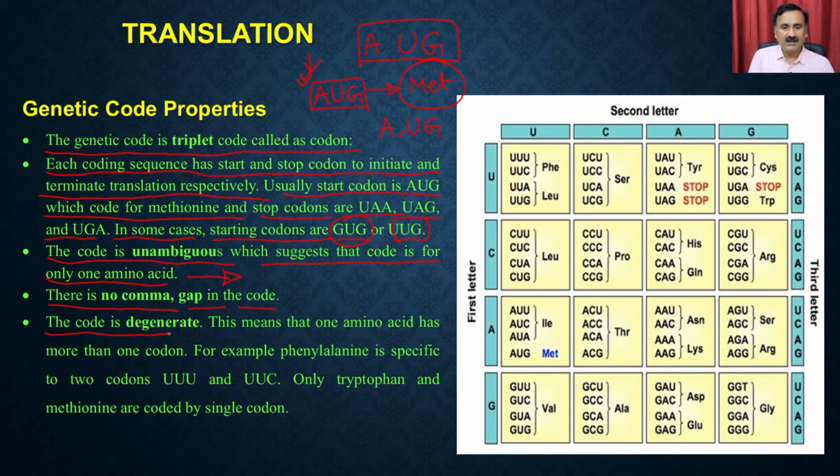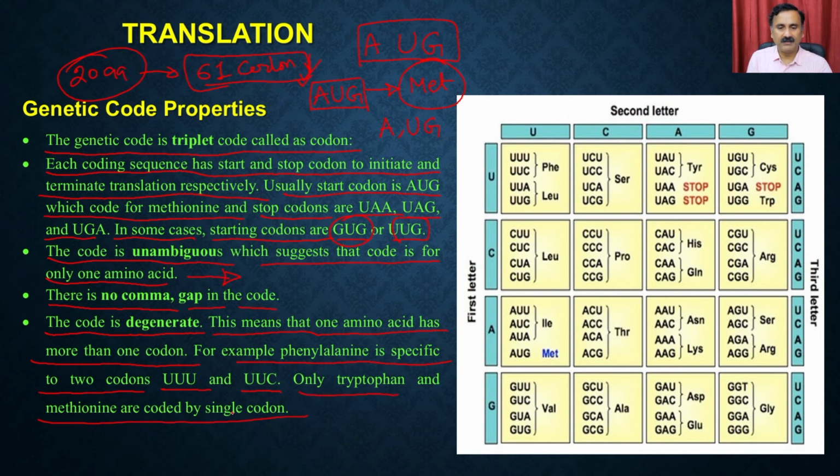The code is degenerate. This means that one amino acid can have more than one codon. For example, phenylalanine is specific and is coded by 2 codons, UUU and UUC. So the codons are degenerate, which means for a single amino acid you are going to have multiple codons. You might have seen that we have 20 amino acids and 61 different codons. So ideally, every amino acid can have 2 or 3 codons, except there are exceptions: tryptophan and methionine are coded by a single codon.